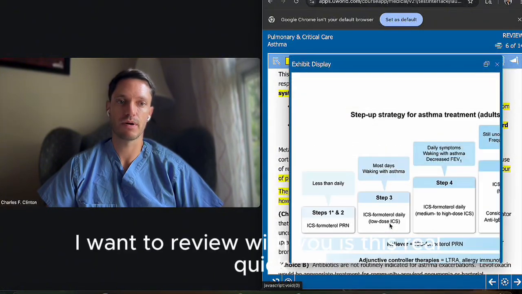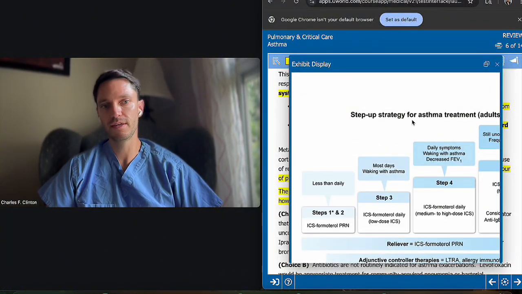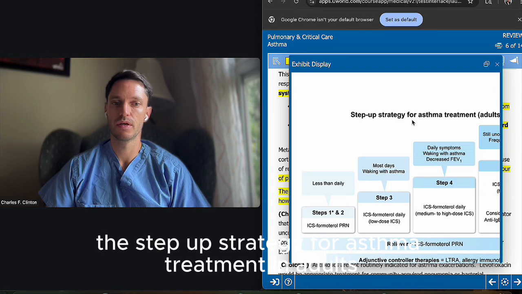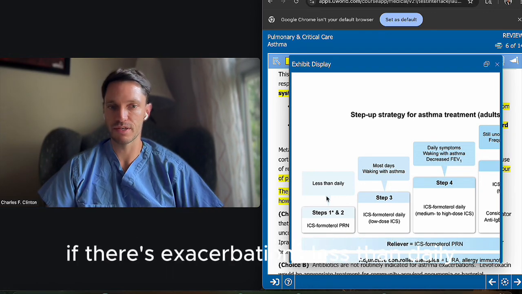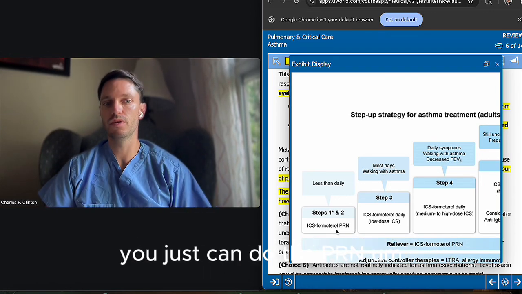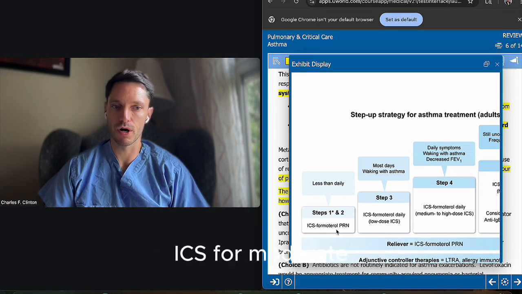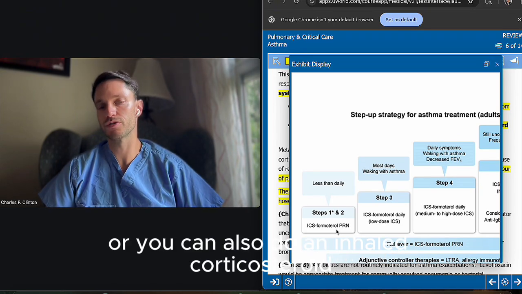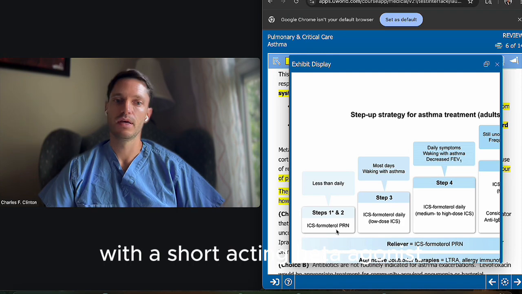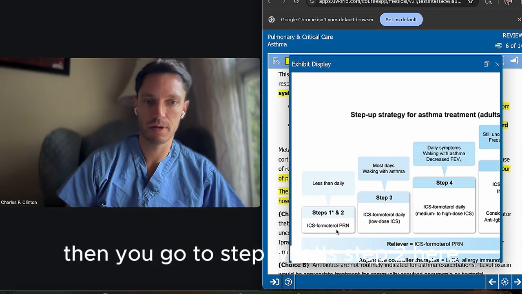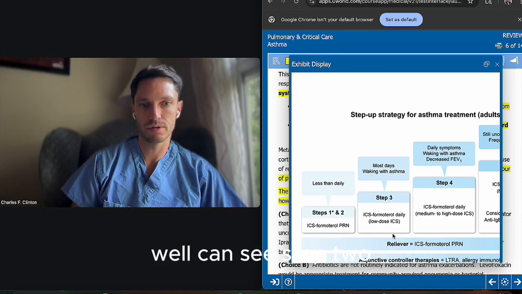And the last thing for this question I want to review with you real quick is the step-up strategy for asthma treatment in adults. So first, if there are exacerbations less than daily, you can just do the PRN ICS-formoterol, or you can also do an inhaled corticosteroid with a short-acting beta agonist. But then you go to step 2.